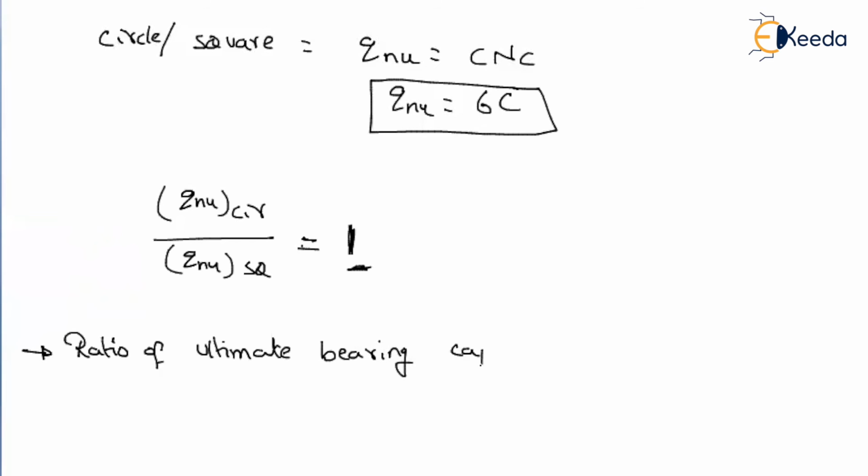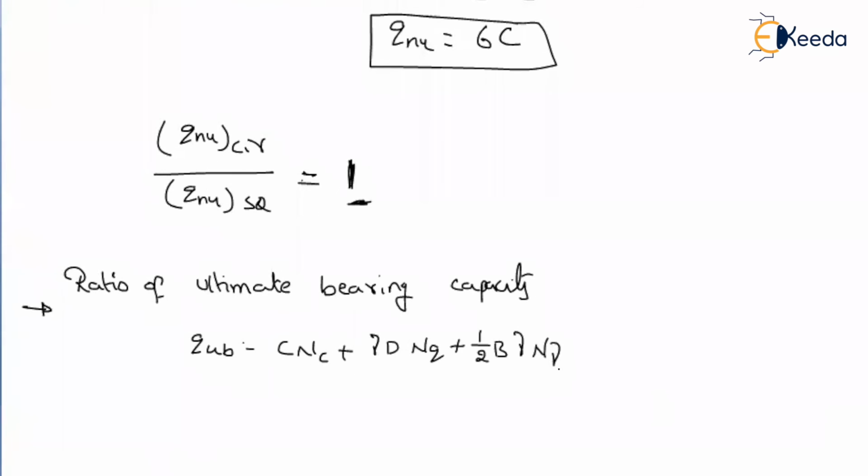Let us see the differences. Let us use Terzaghi's theory. In Terzaghi's theory, what is the assumption? Qu will be equal to C NC plus gamma D NQ plus half B gamma N gamma, isn't it? So if it is a purely cohesive soil, what is the N gamma value? 0. What about NQ value? 1. And what about NC value? 5.7. So your ultimate bearing capacity will be equal to 5.7 into C plus gamma into D.